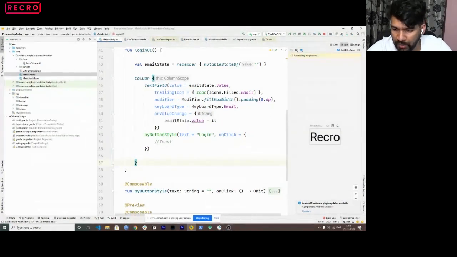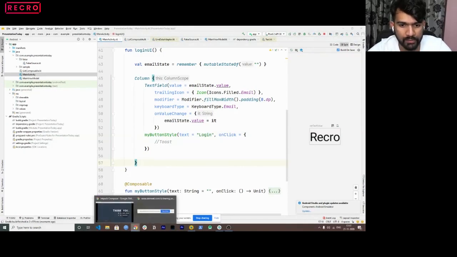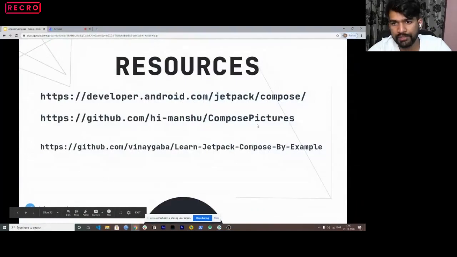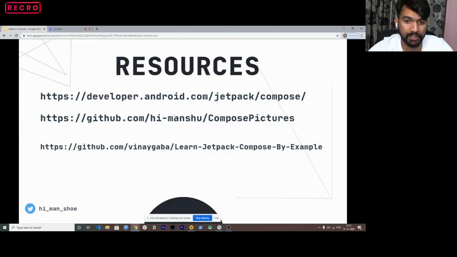Can we get rid of themes in XML as well? Yes. In this, the theme has to be declared in a Kotlin file. So just a second. If you see this resources compose picture here, the theme has been actually defined in a Kotlin file, not in a resource file. You can design a lot of shapes, like how you can do it in material components. So the same things can be done here as well in the shapes. I think I've answered your questions, Jobin.